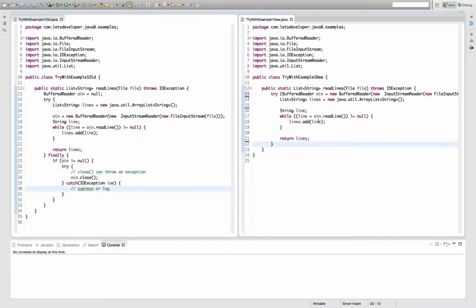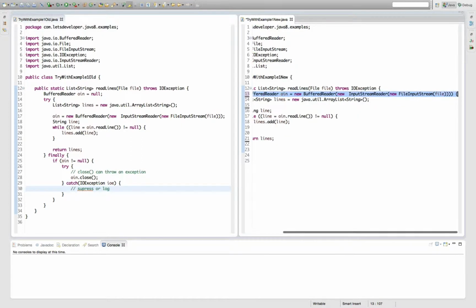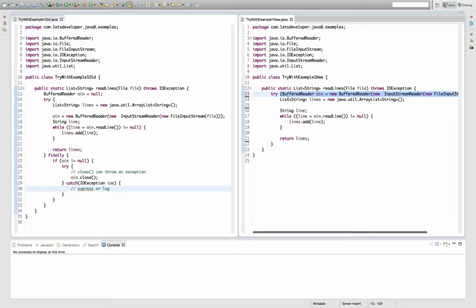The code on the right side is now functionally equivalent to the code we have on the left side, but it's much shorter. The reason for this is that Java takes care of all the cleanup and the closing of the stream in the background, because we provided the stream initialization here in round braces after the try keyword. Quite nice, huh?